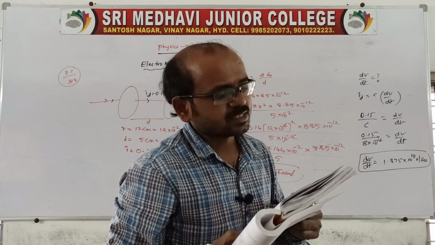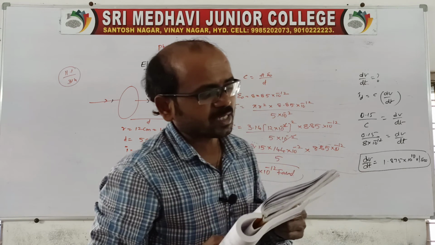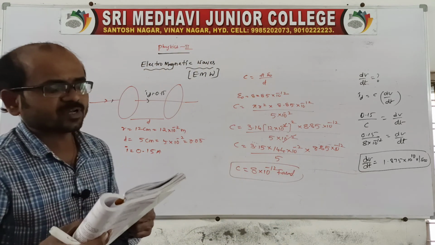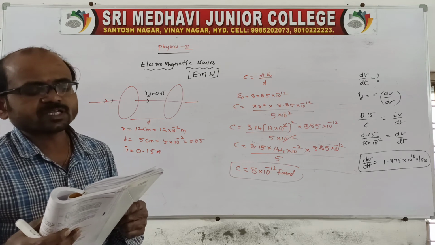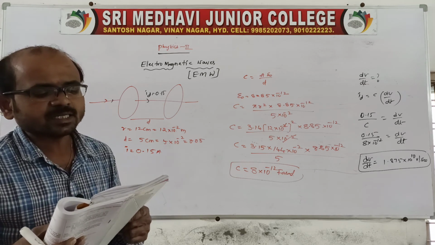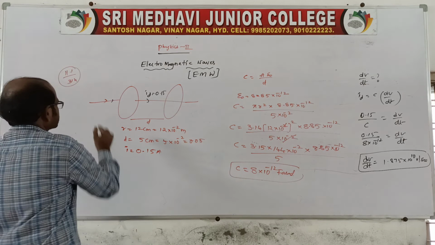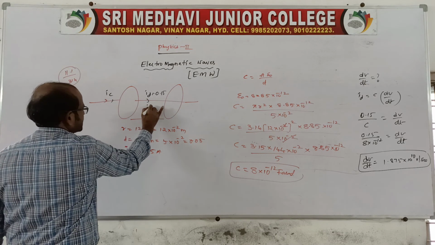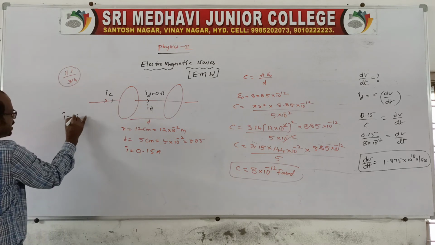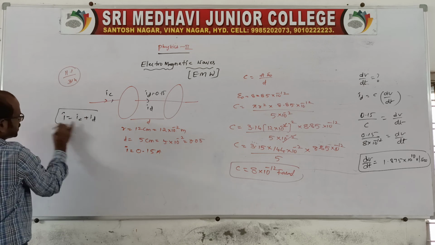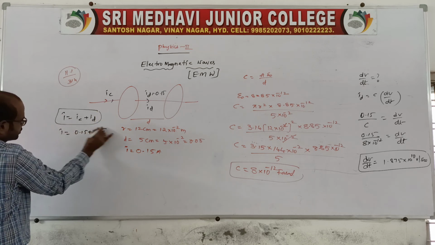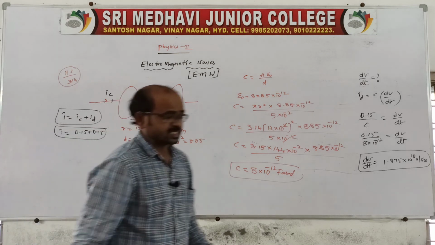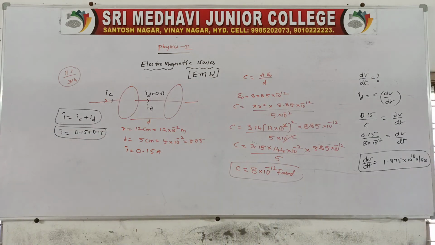Is Kirchhoff's first law, the junction rule, valid at each plate of the capacitor? Explain. Yes, Kirchhoff's laws are valid, because at the plates of the capacitor, the sum of the conduction current and the displacement current applies. It is a conduction current as well as the displacement current, so the total current will be I_C plus I_D. So I is equal to 0.15 plus 0.15, like this. So this is the question related to displacement current. Clear?